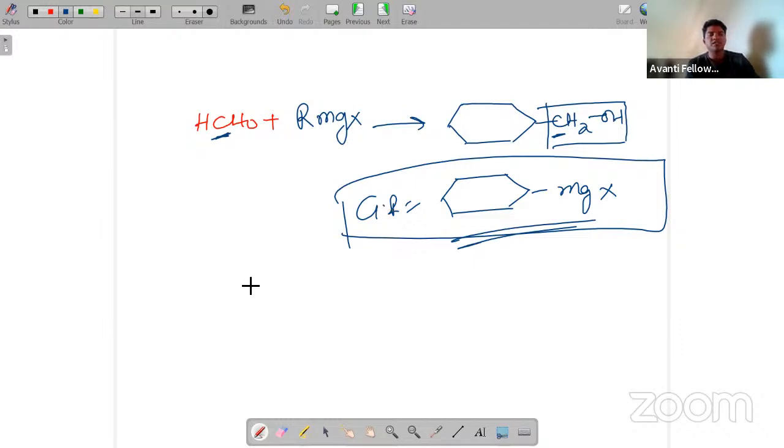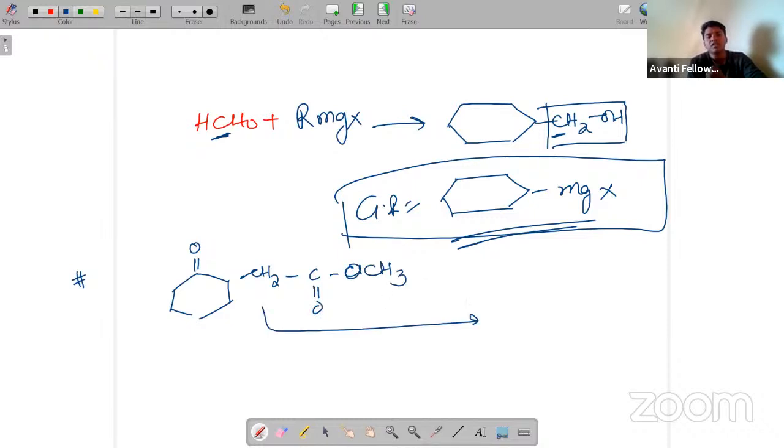Now the next question, you see this one. The next one is pretty simple. These kinds of questions you are going to get in your board examinations for sure. So the first one is LiAlH4. Why am I doing this when we have so many pages? Why do we need to waste the page?